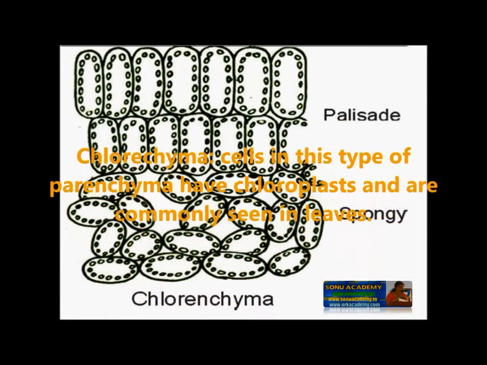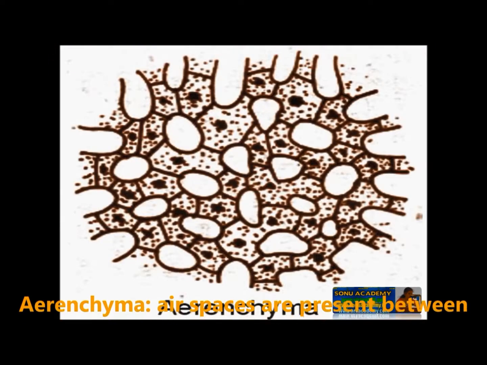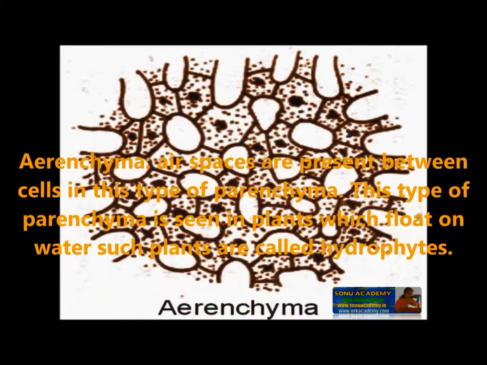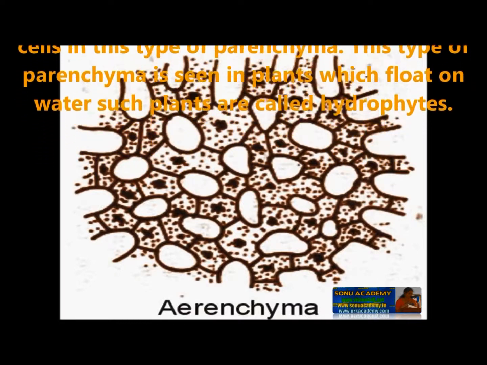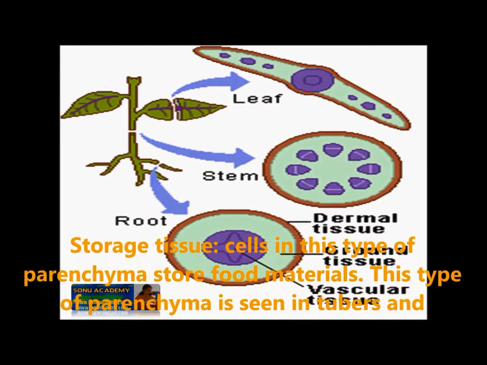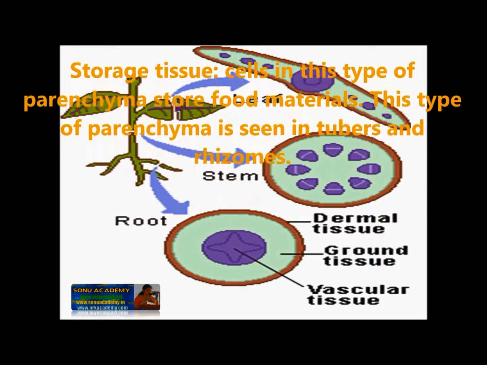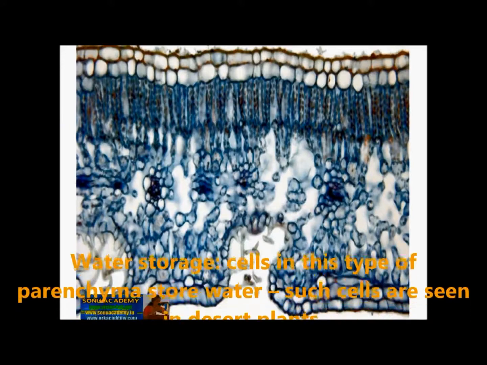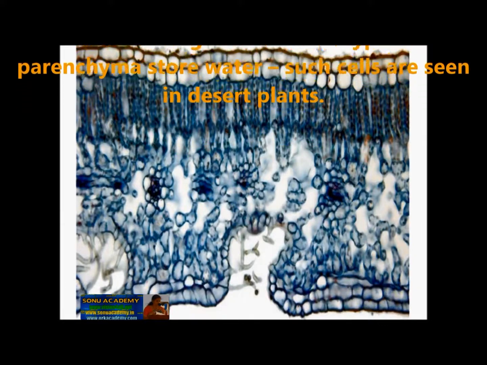Cells in this type of parenchyma have chloroplasts and are commonly seen in leaves. Aerenchyma. Here, air spaces are present between the cells. This type of parenchyma is seen in plants which float on water, called hydrophytes. Storage tissue. Cells in this type of parenchyma store food material. This type of parenchyma is seen in tubers and rhizomes. Water storage. Cells in this type of parenchyma store water. Such cells are seen in desert plants.